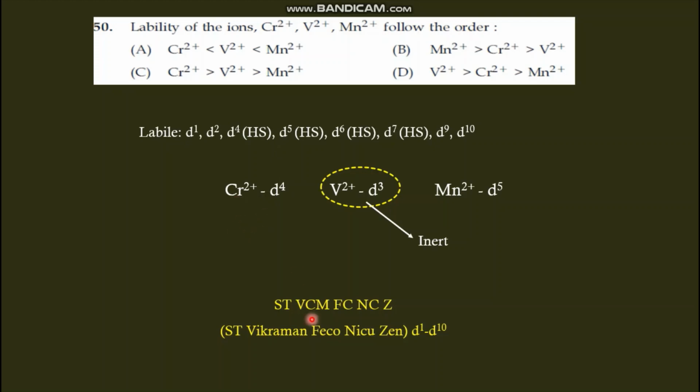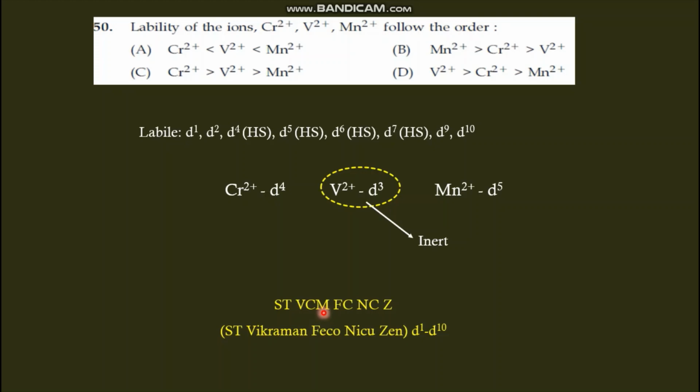So chromium d4. Here you can see STVC, and this represents chromium. So d1, d2, d3, d4, d4s2. Cr2+ means 2 electrons removed, so the configuration is d4. Vanadium is d3s2, so V2+ means d3.